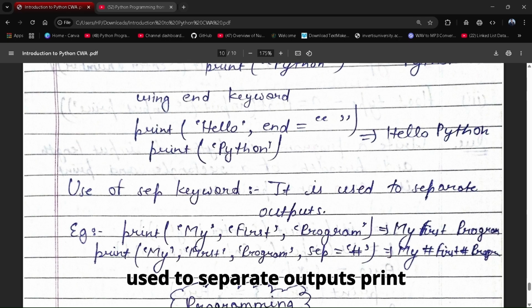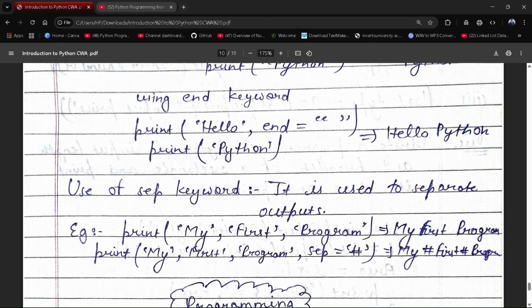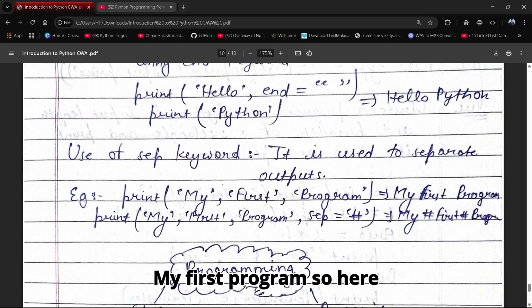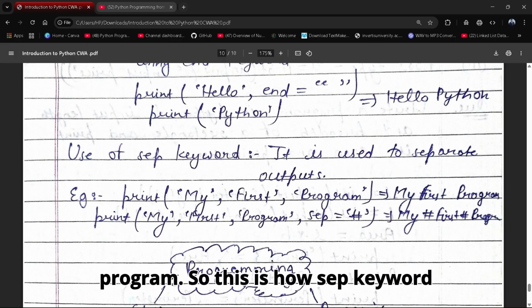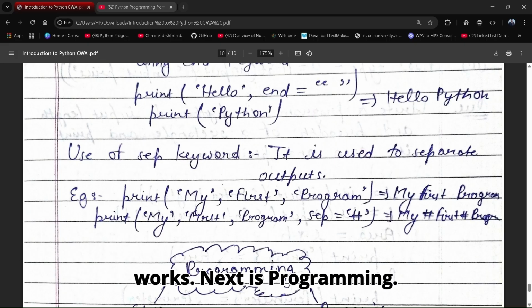Next is use of the sep keyword. It is used to separate outputs. Print my first program. Here this will give an output my first program, but if we use sep equals hash, it will add a hash after every single word. So this will give an output like this, my star first star program. So this is how the sep keyword works.